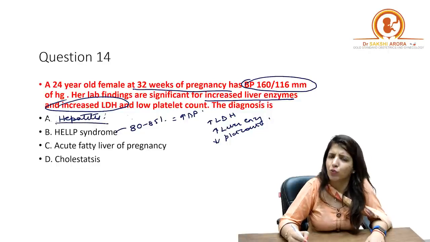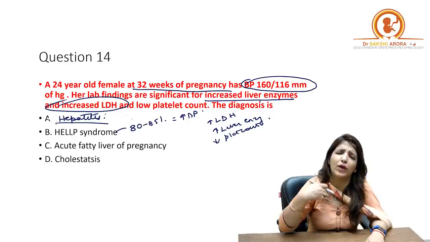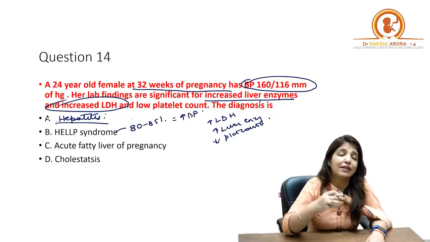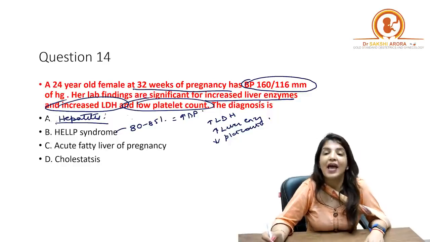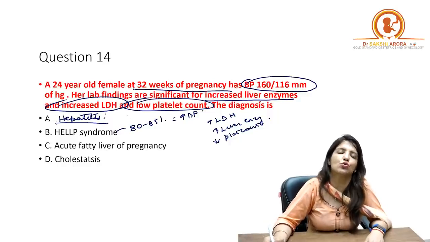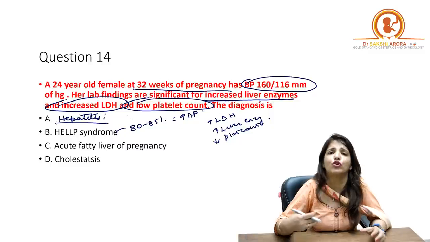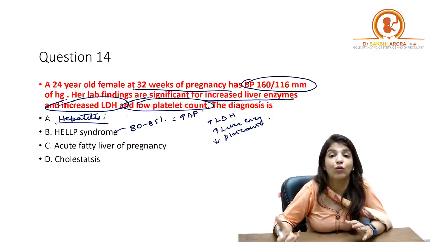Now, hepatitis. Why not hepatitis? Because in hepatitis, the liver enzymes are very high, but there is no reason for low platelet count in hepatitis. And in hepatitis, the patient is going to come to you with complaints of nausea, vomiting, anorexia.